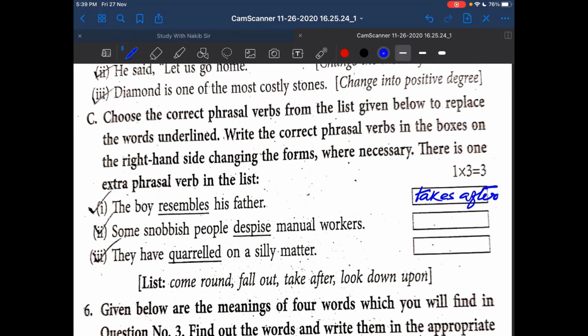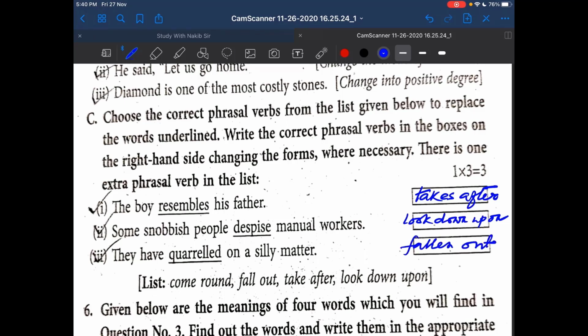Despise means hate, look down upon. It is the root form, basic form, so it will be look down upon. And the third one is quarreled. It is have quarreled, present perfect tense, a past participle, and quarrel means fall out, so it will be fallen out, past participle form.